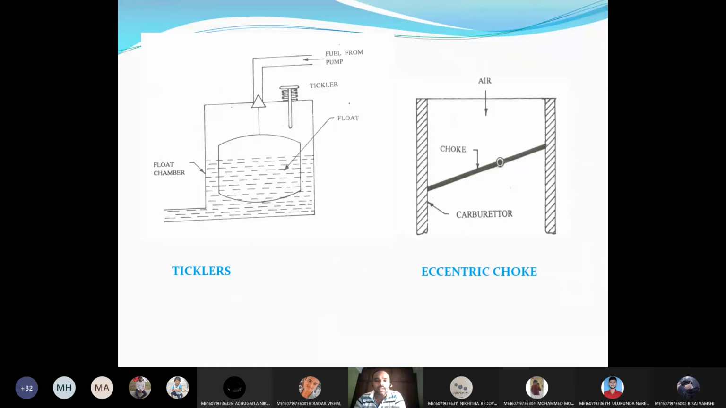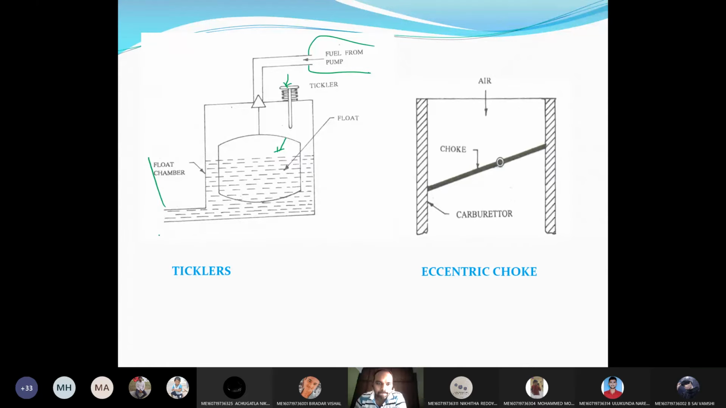What is meant by a tickler? It is a valve. Now tell me, at this instant of time, the fuel is coming from the fuel tank or pump. Will the petrol enter the float chamber at this instant? No, sir. Now, if I press this tickler, which is spring operated, what will happen? This bob will move in the downward direction.